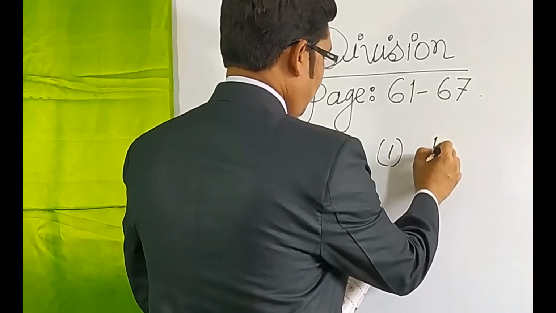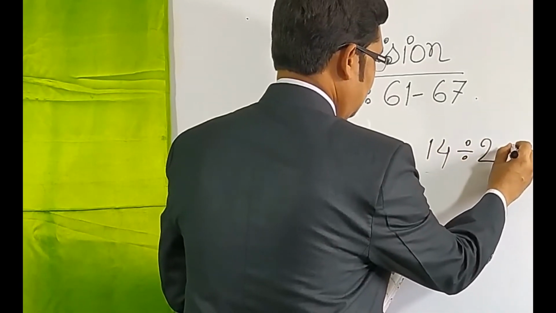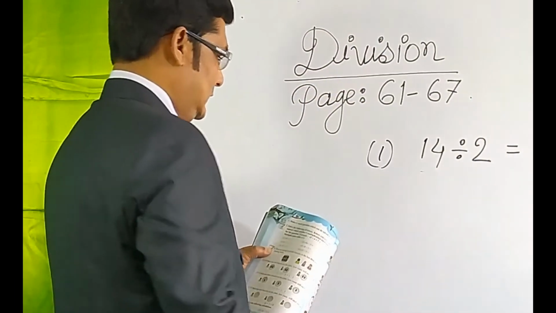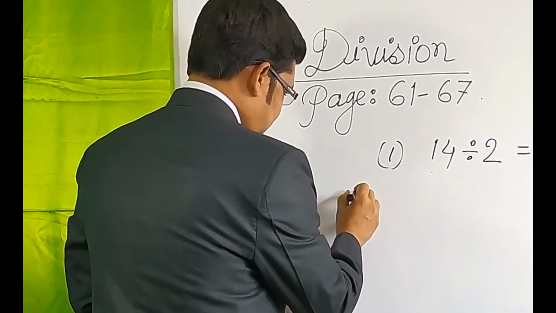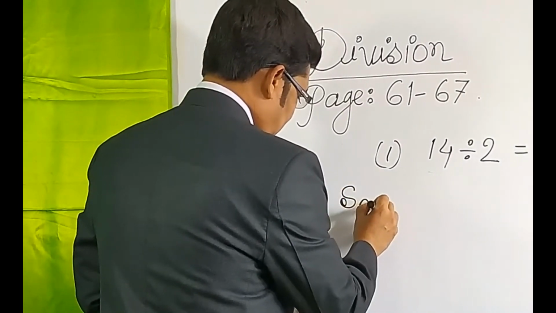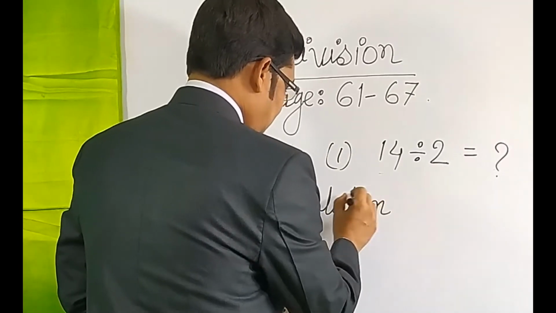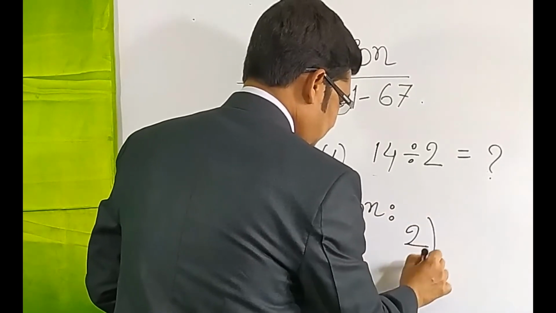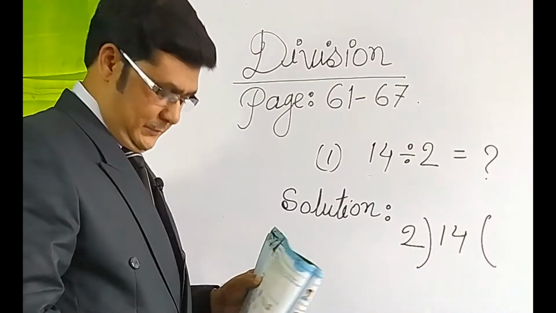44 divided by 2. So what is the result at first? You will solve it, write down the solution. Here, 2 first 14, you write down this way, it's called division.